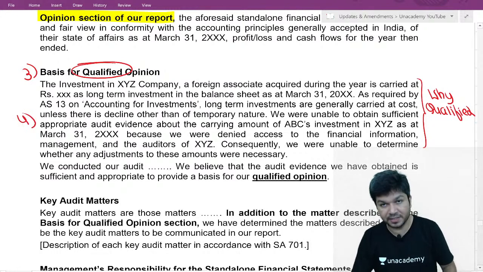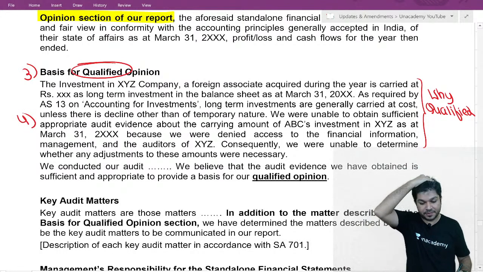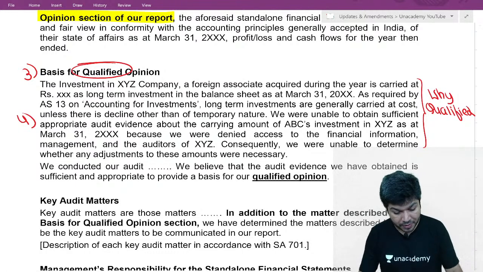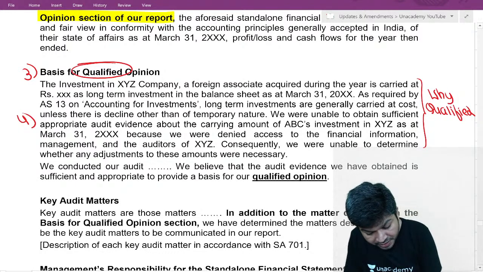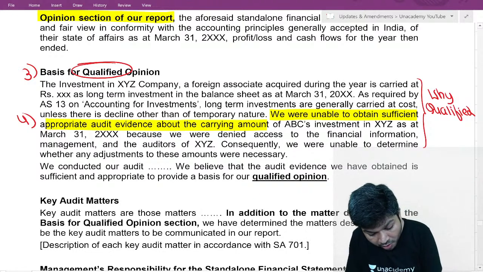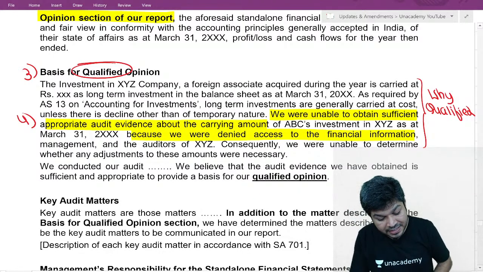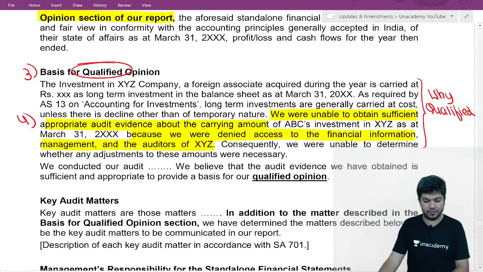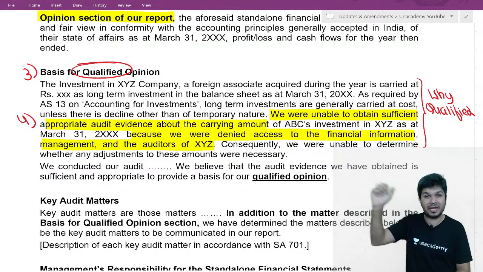Why qualified? That's a full para added. They've done an investment which is carried in books at cost. Now, whether there's a permanent diminution or not, we were unable to obtain evidence about that because we were denied access to financial information, management, and auditors of that company.